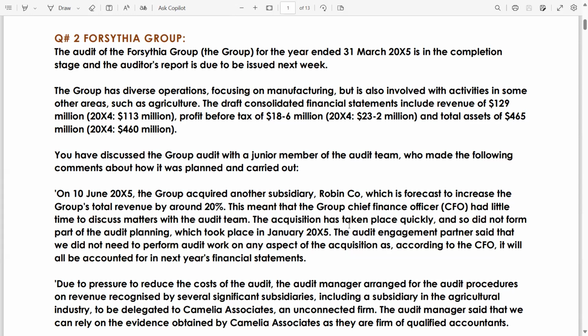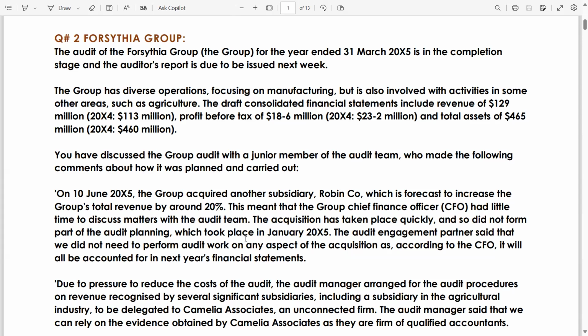The acquisition has taken place quickly and so did not form part of the audit planning, which took place in January 20X5. Okay. How is it possible that if anything is acquired, it is not reported or communicated to the audit team? This is a serious issue. The audit engagement partner said that we did not need to perform. This is a vague response by such an authentic and reliable person. The audit engagement partner can't say this thing.